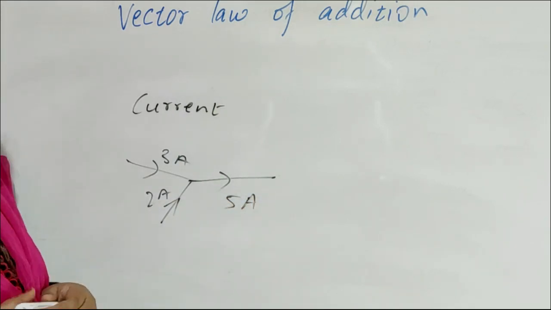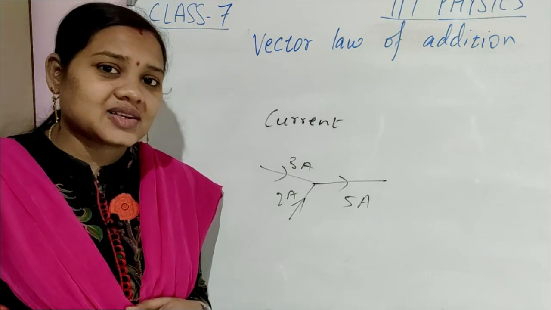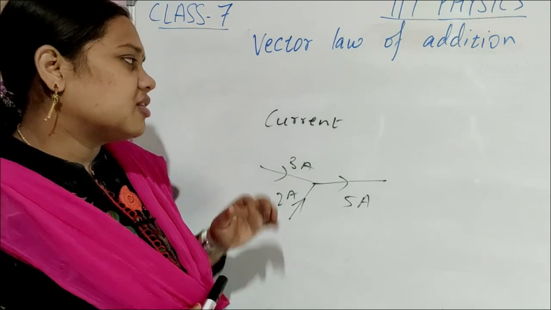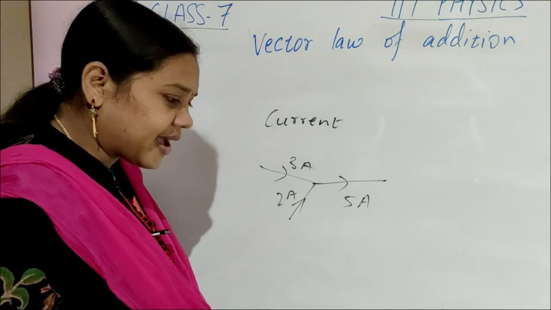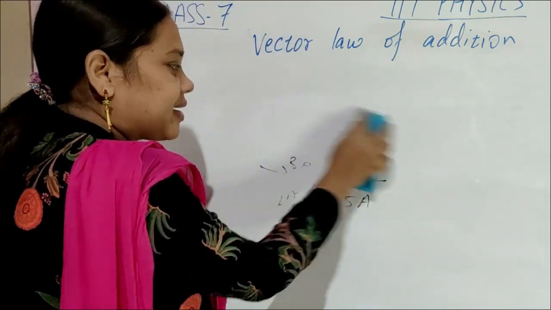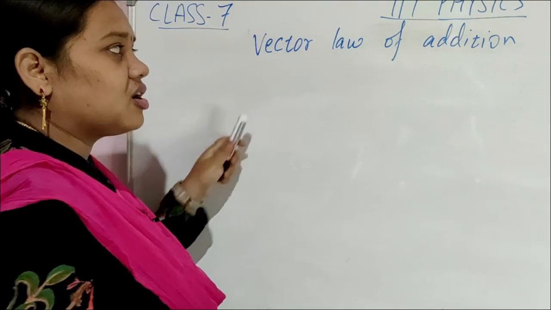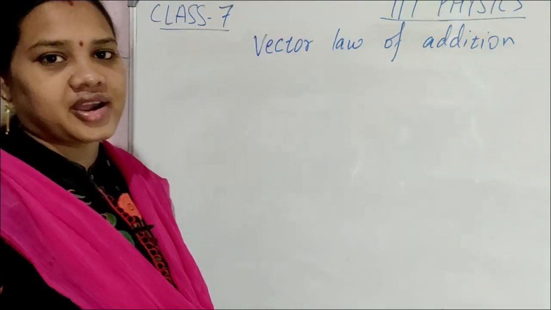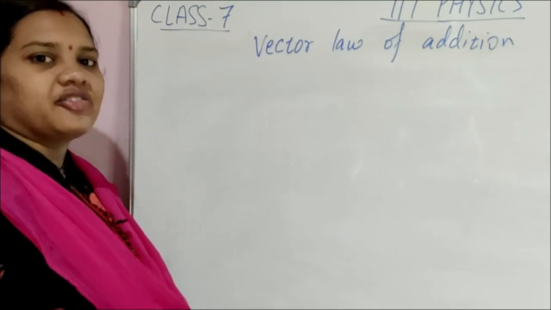This is a simple common law of algebra followed by a scalar quantity. So current is not a vector quantity. To be a vector quantity, a quantity must have magnitude, direction and follow the vector law of addition. Clear? So what is the vector law of addition?